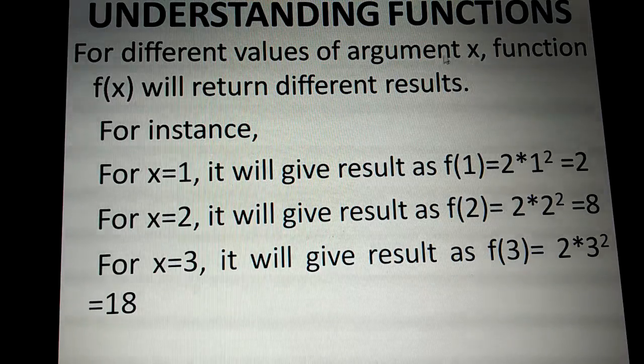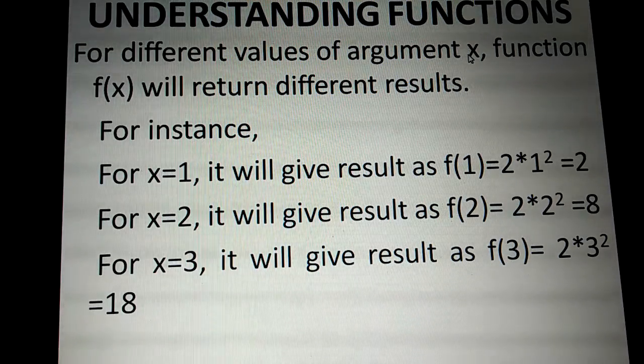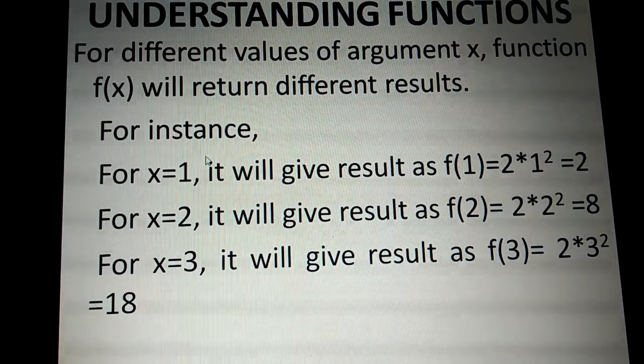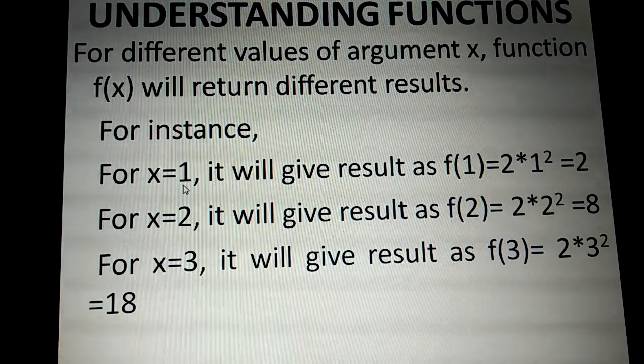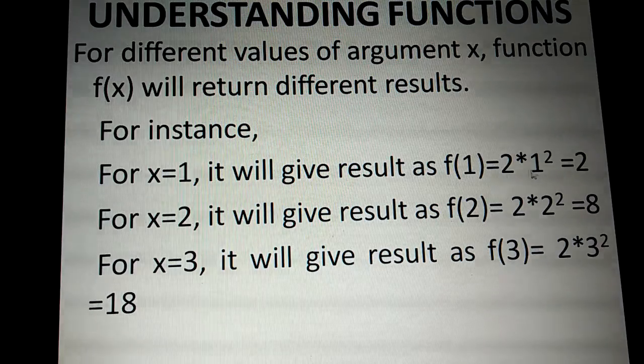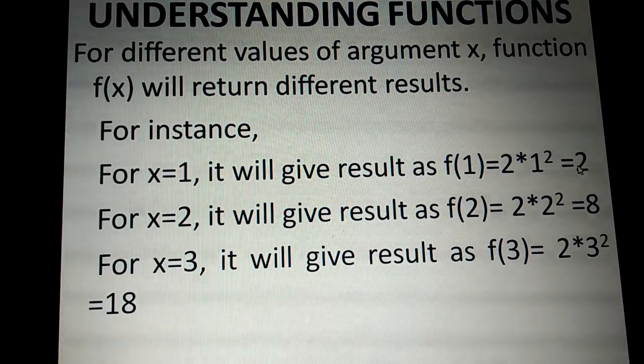Okay, so for argument x, we are going to assign different values. So the function f of x will return different results. For example, x is equal to 1. When x is equal to 1, it will give the result f of 1 is equal to 2 into 1 power 2, that is equivalent to 2.